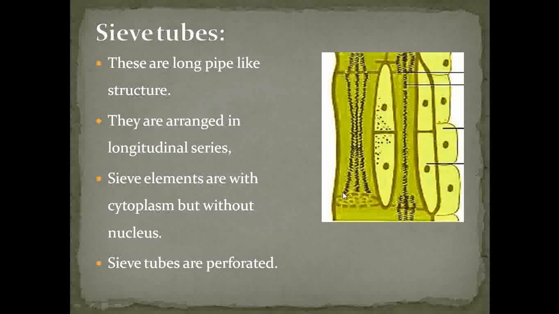These sieve tubes are living ones. This is the structure of sieve tubes, which are elongated in nature and arranged in longitudinal rows. They show the presence of cytoplasm as well as pores, and it looks like a pipe-like structure. It looks like a pipe.